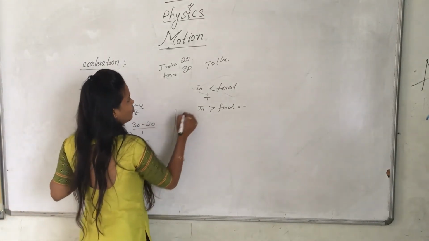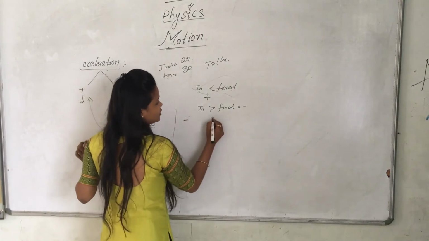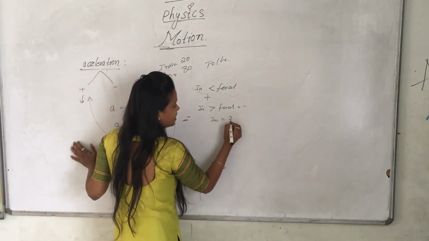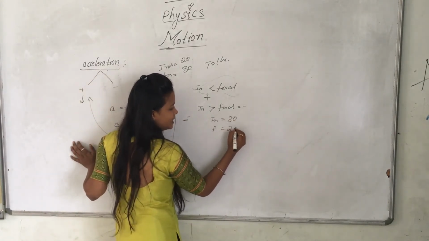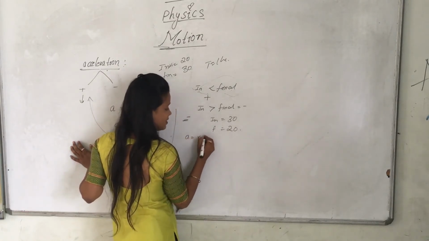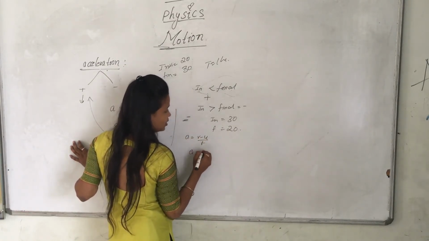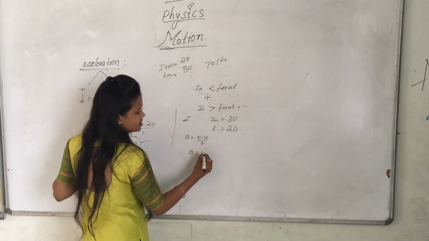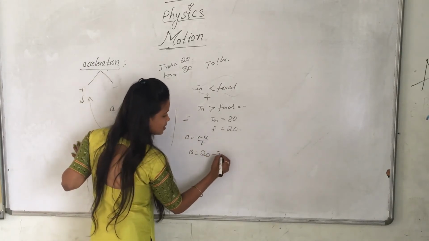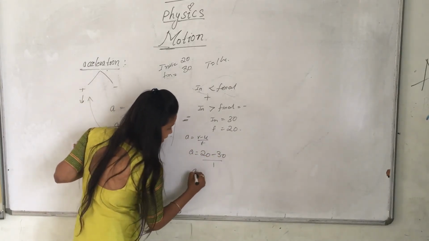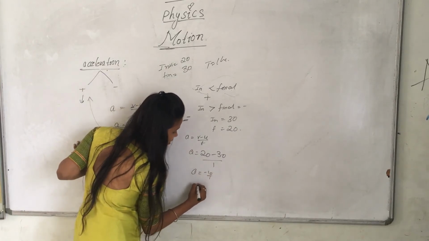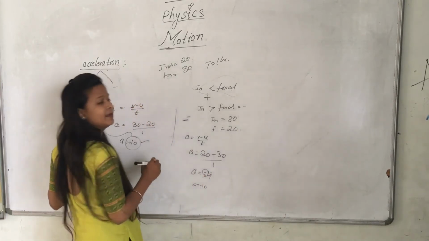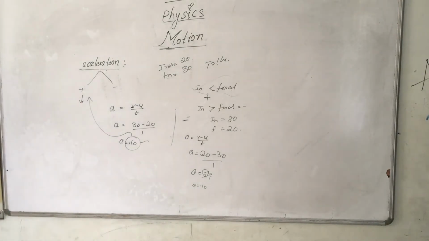In the same way, what is negative acceleration? If the initial velocity is greater than the final. If I am taking the initial as 30 and final as 20, then the acceleration formula is (V minus U) by T. A equal to, what is V, the final velocity? What is the final velocity here? The final velocity is 20 and the initial velocity is 30, by time of 1 period. Okay, A equal to minus 10 by 1. A equal to minus 10. Negative means it is a negative acceleration. You understood this? You understood the acceleration? How it is positive and what is negative, right?